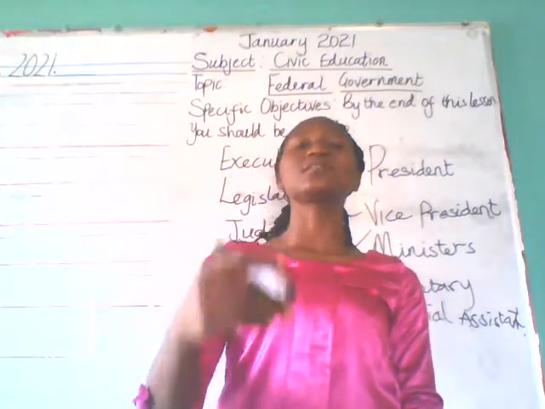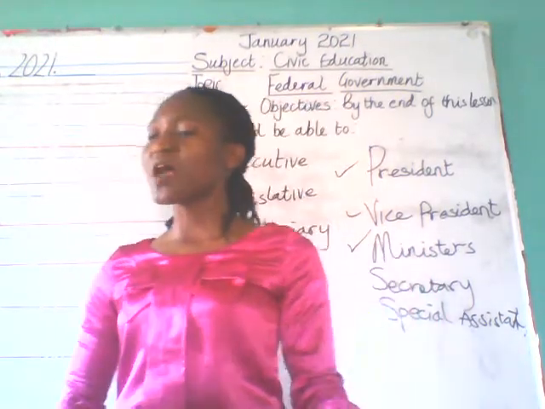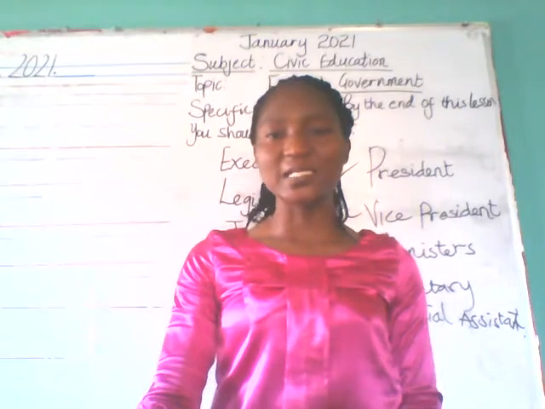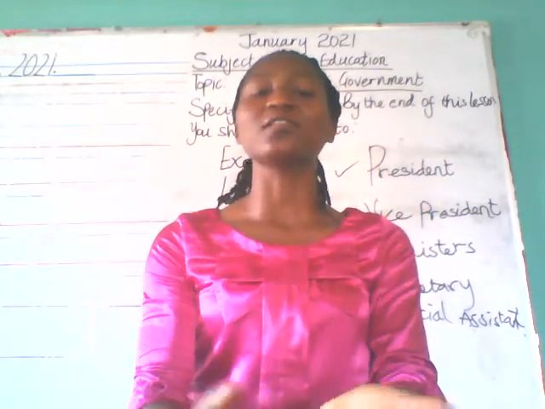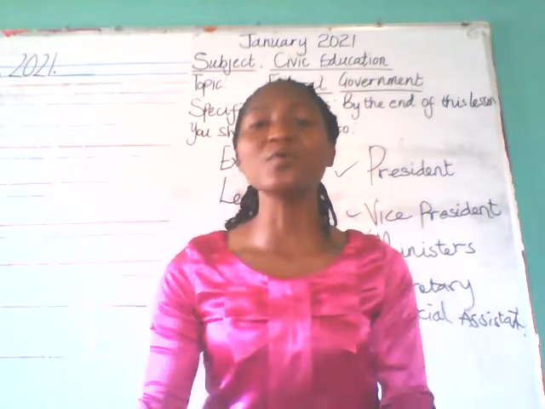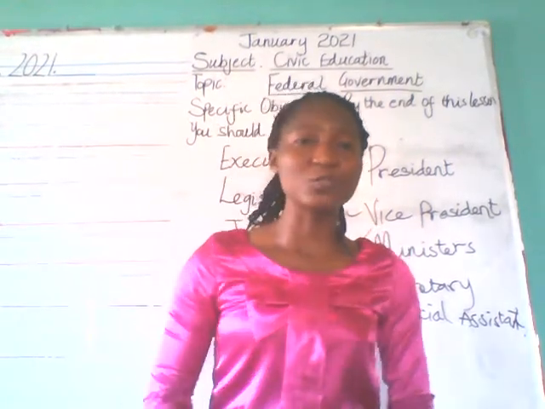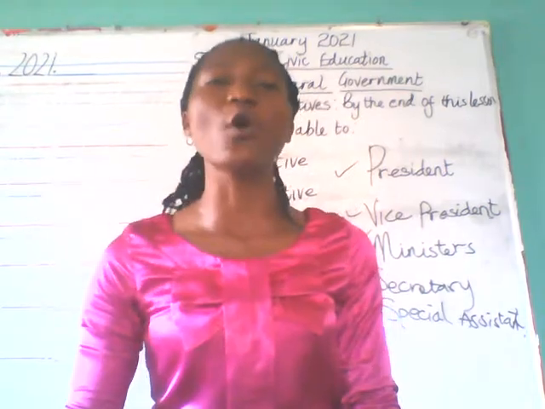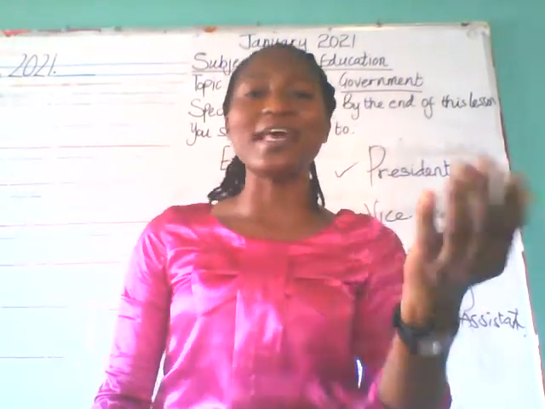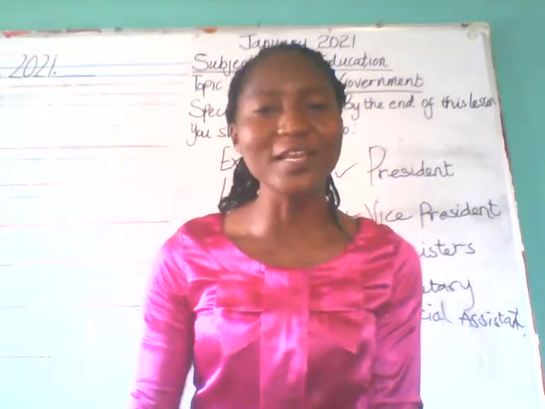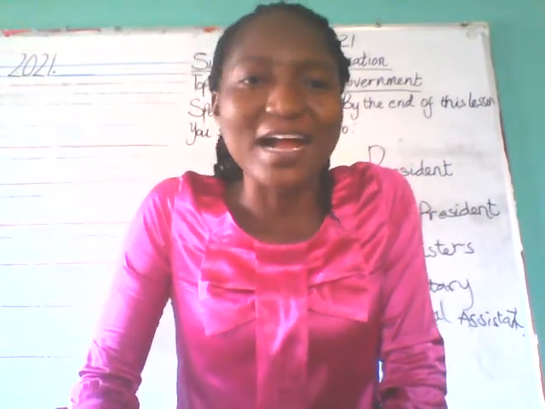So you see insecurity. Number three is unaccountability. They are not able to give account for the things they do. They can't say, okay, I used 4 million naira to do the road. They might take 4 million naira and the next thing they'll tell you is they used 2 million naira. They are not accountable.